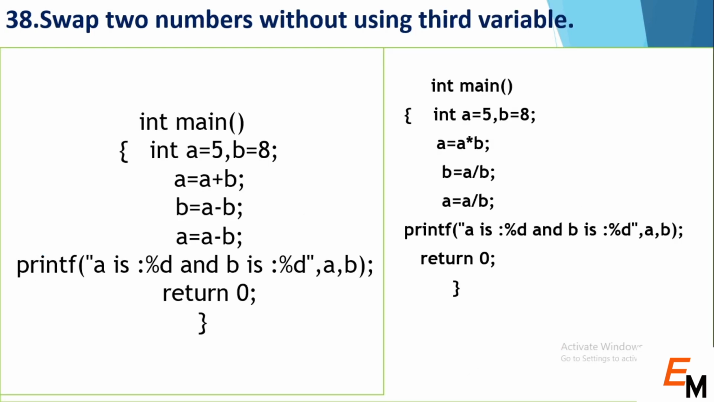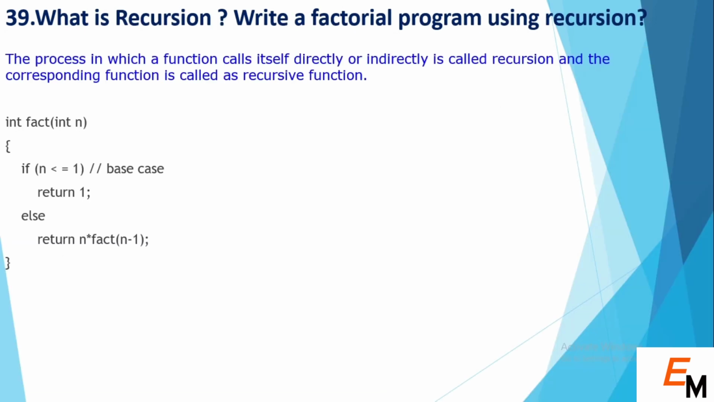So the next question is swap two numbers without using a third variable. We can do this using a lot of methods, but here I normally define two methods where we can change our variable values without using a third temporary variable, as you can see on screen. So the next question is what is recursion? Write a factorial program using recursion. The process in which a function calls itself directly or indirectly is called recursion, and the corresponding function is called a recursive function. So you can see the example of recursion.